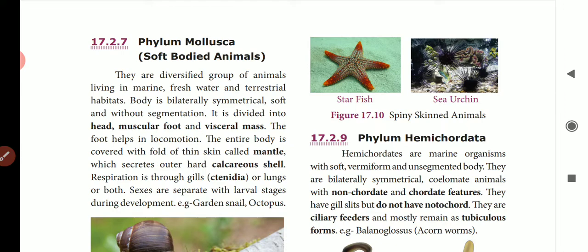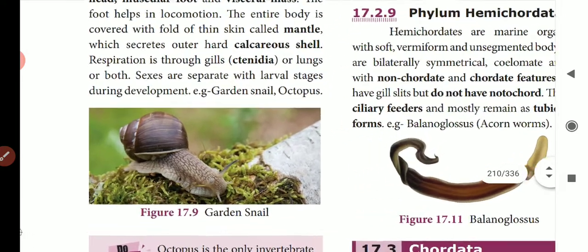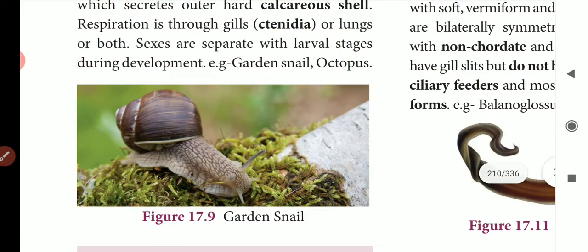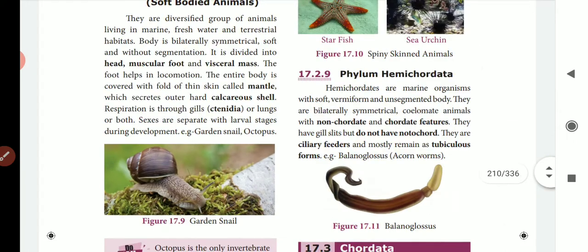The body is divided into a head and a muscular foot, and the internal organs are carried in their shells, which hold the digestive, reproductive, excretory and respiratory systems.